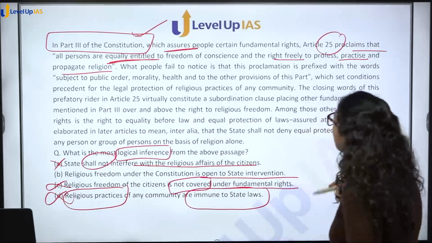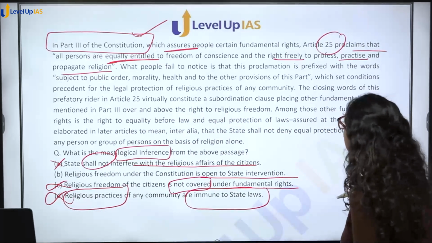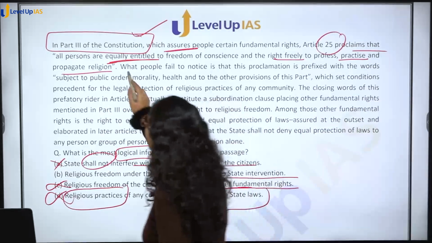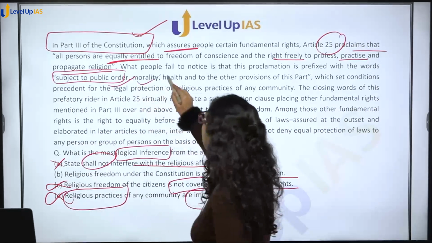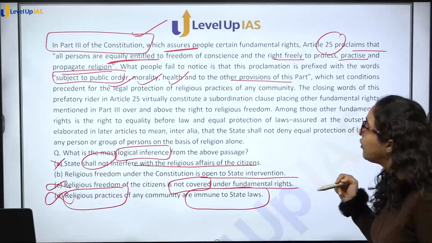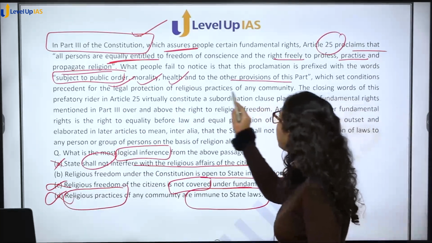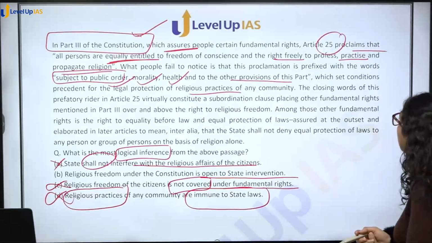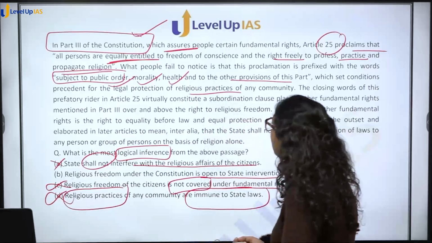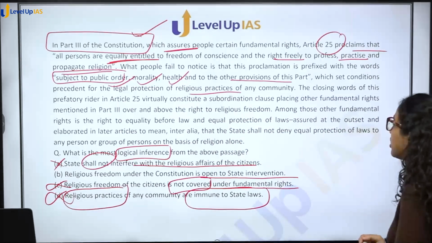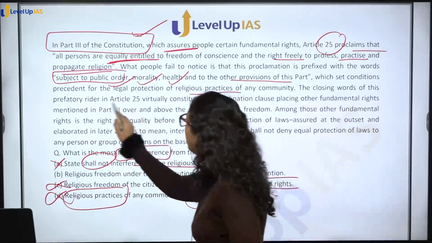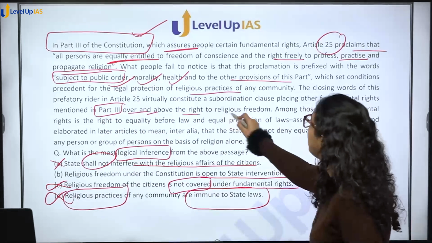What people fail to notice is that this proclamation is prefixed with the words subject to public order, morality, health, other provisions of this part, which set conditions precedent for legal protection of religious practices of any community. The closing words of this prefatory rider in Article 25 virtually constitute a subordination clause, placing other fundamental rights mentioned in Part 3 over and above the right to religious freedom.